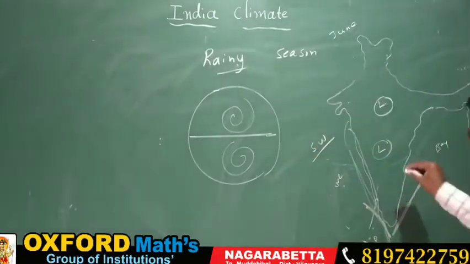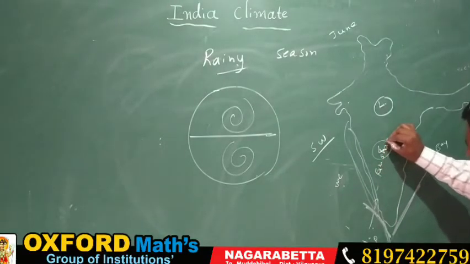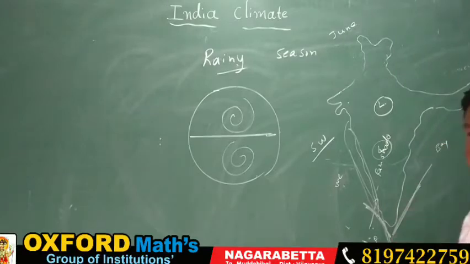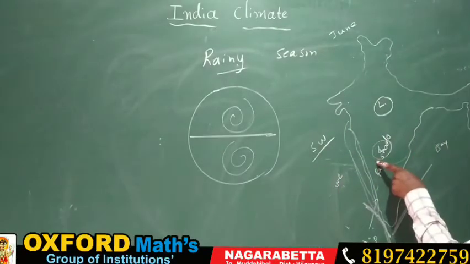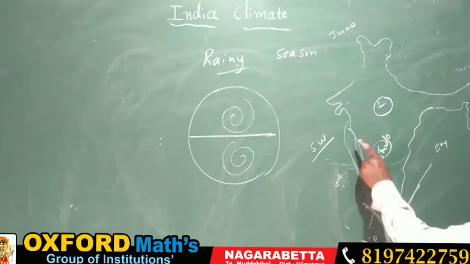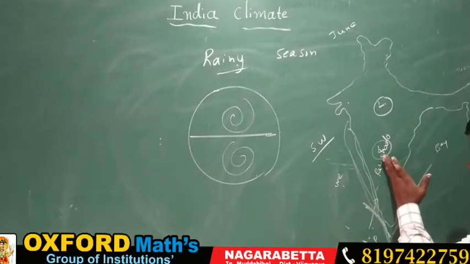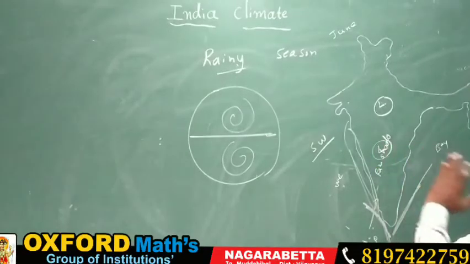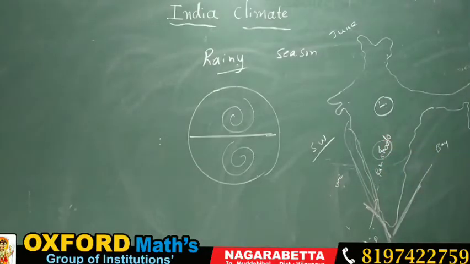That is why it is called a rain shadow area. Rain shadow area means what? Here less rain and here high rain. Why? Because the winds move towards the west side and cause heavy rainfall here and less rainfall on the east part of the Western Ghats. That is why it is called a rain shadow area.